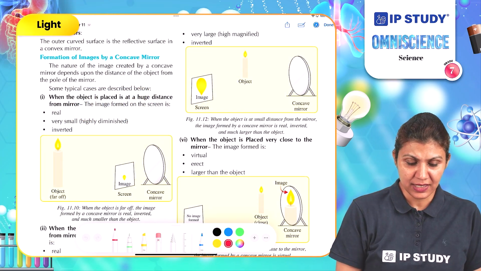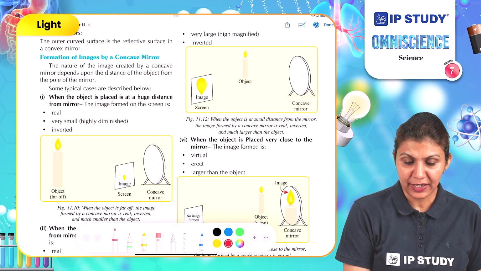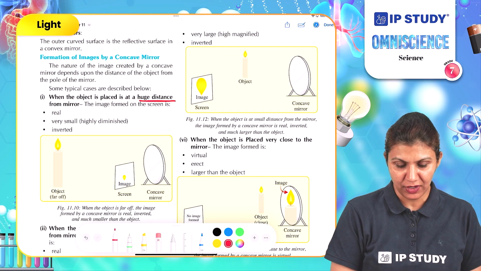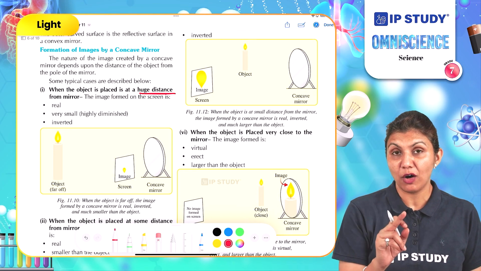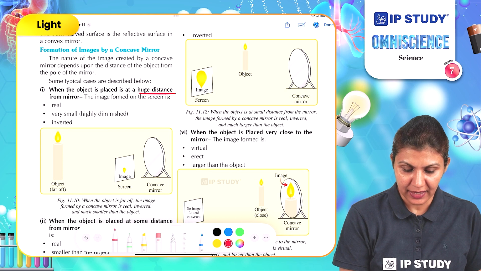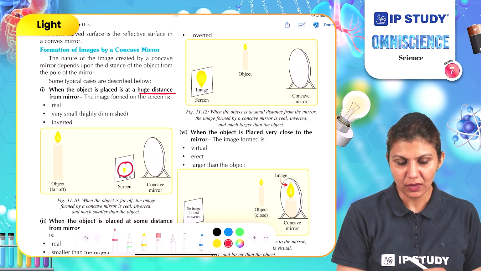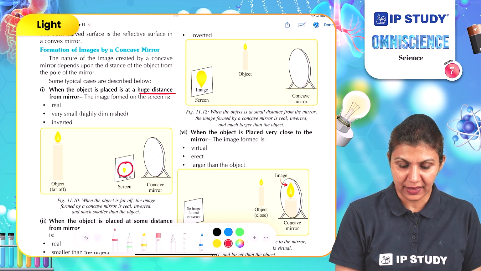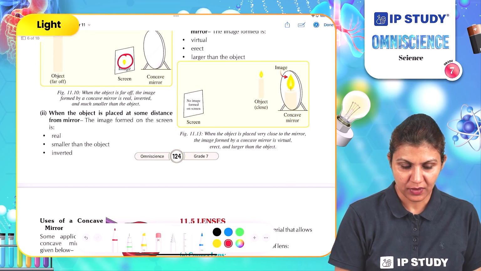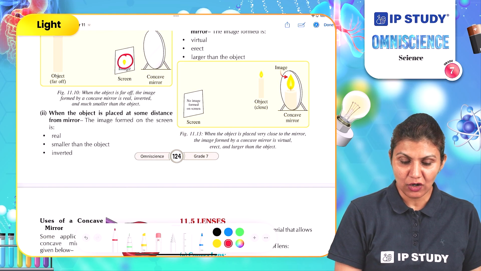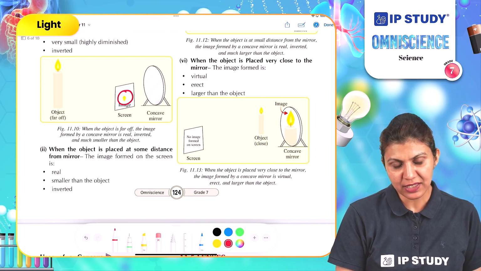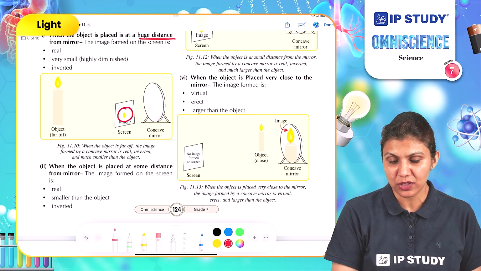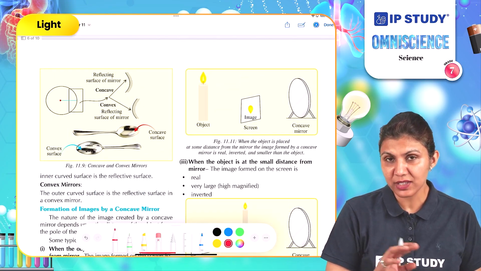What was the first case? When the object is at a huge distance, meaning it is at infinity, the image is formed at the focal point and it is very small, inverted, and a real image. The second case is when the object is placed at some distance from the mirror, meaning it is coming closer to the mirror. And what was the second case there?